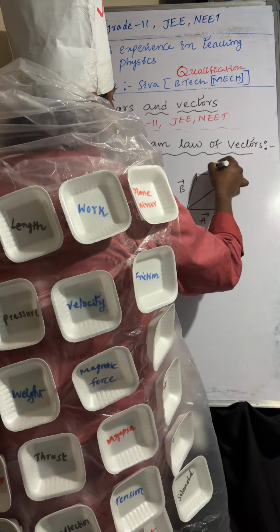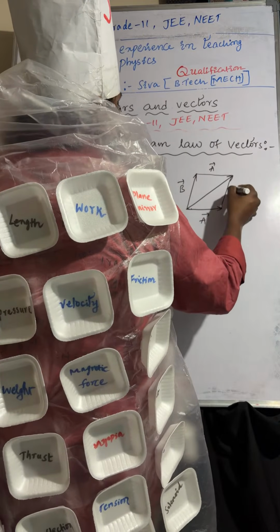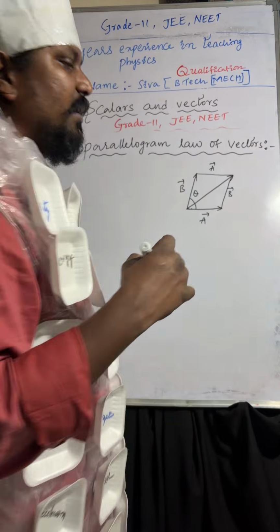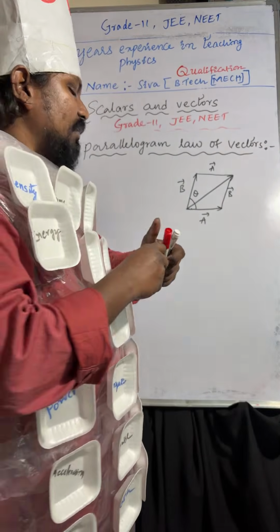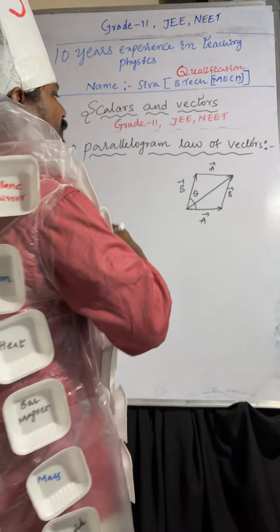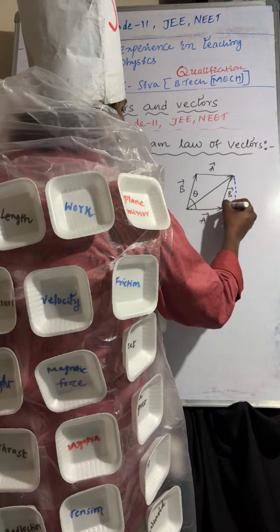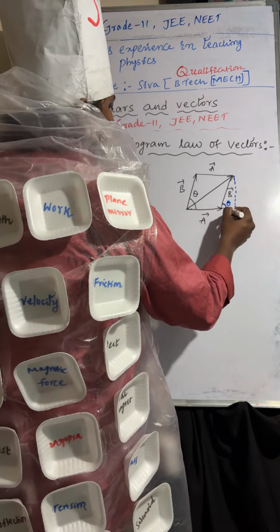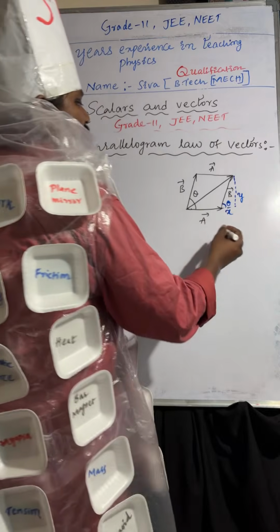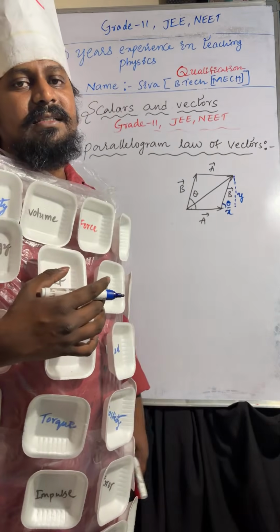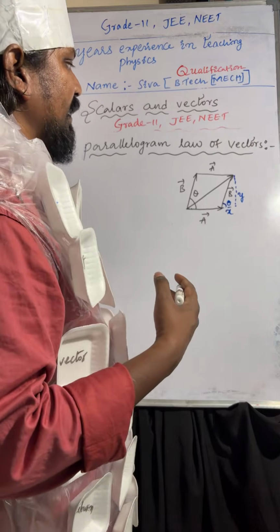The angle between A bar and B bar is theta. Then on this side also the angle is theta, and I am taking x and y, parallel to the x axis and parallel to the y axis.